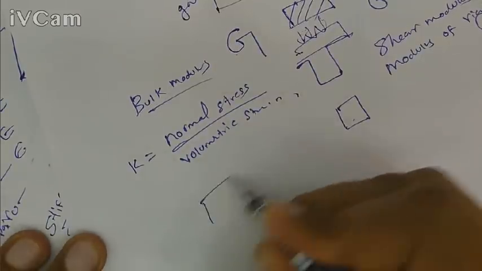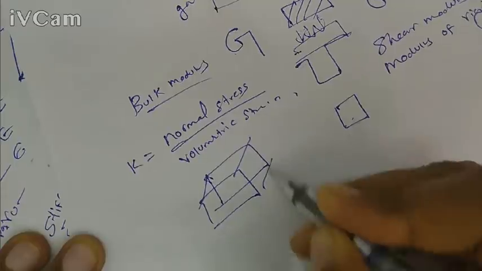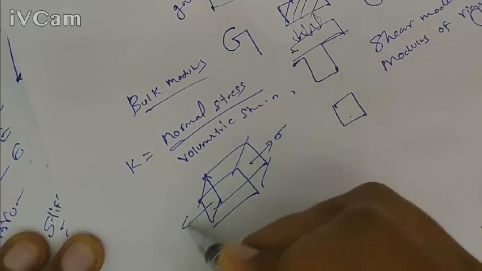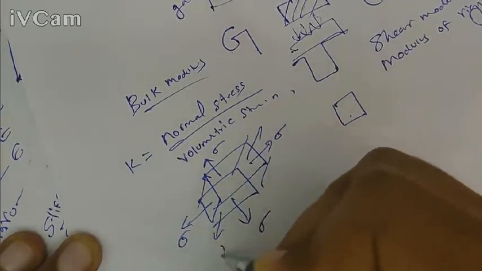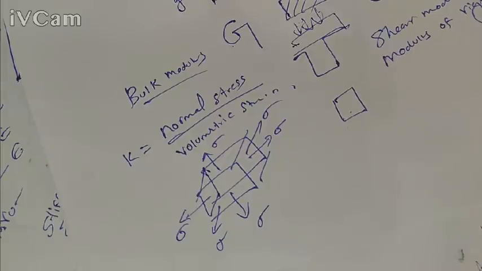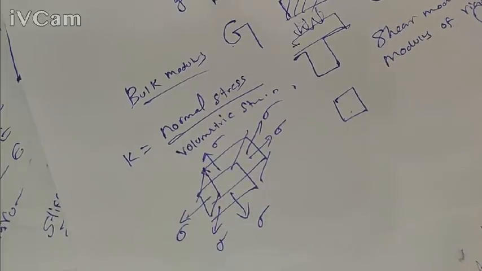For example, consider a cube subjected to direct stress. In every direction the stress is the same, sigma. For example, this cube material is dipped inside water. So water will exert a stress on the material that will be the same in every direction. That is called direct stress. And what is volumetric strain?